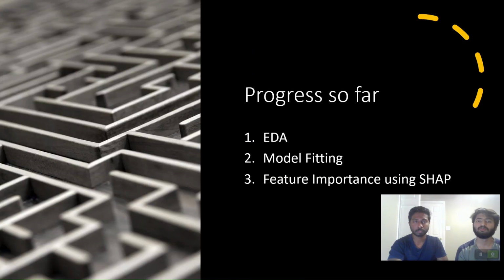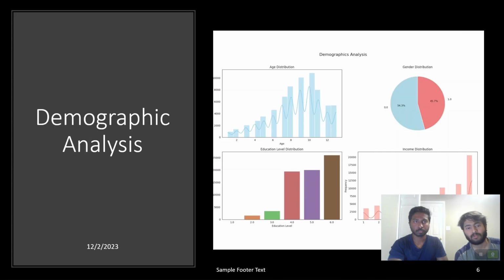So we'll look into the EDA part, that is the exploratory data analysis, from now on. As we can see, this is the first category that we made according to the features that we look into. The demographic analysis is done on four features: the age distribution, gender distribution, education level distribution, and income distribution.